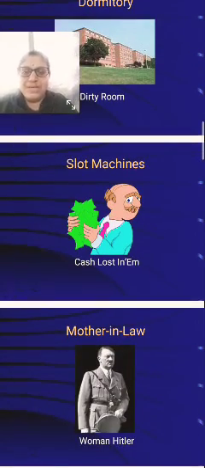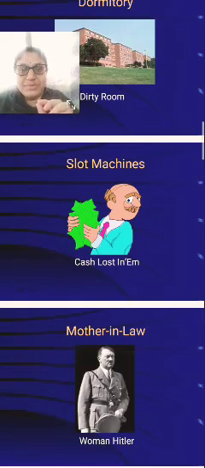Also another example here, slot machines. Slot machines: cash lost in me. Cash lost in me. So observe carefully that I have not removed any letter and I have not added any new letter here.